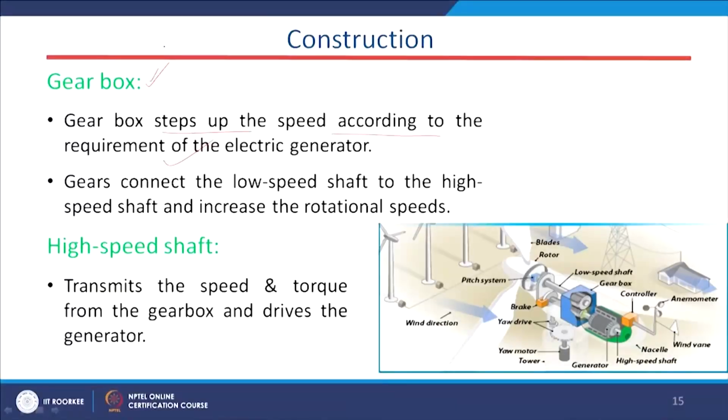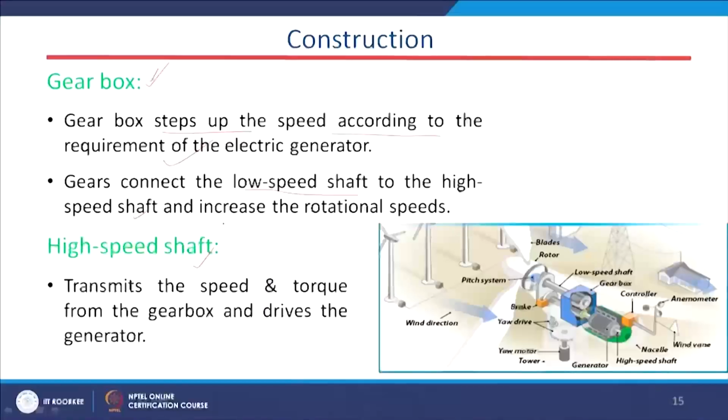What is our requirement, where we can get optimum electrical power or optimum torque of the machine. According to that we have to step up the speed. That is possible using the gearbox system inside this wind energy system. This gearbox connects the low speed shaft to the high speed shaft, and these two are connected using the gearbox system to increase the rotational speed of the machine.